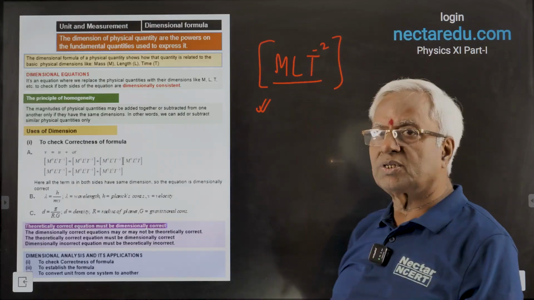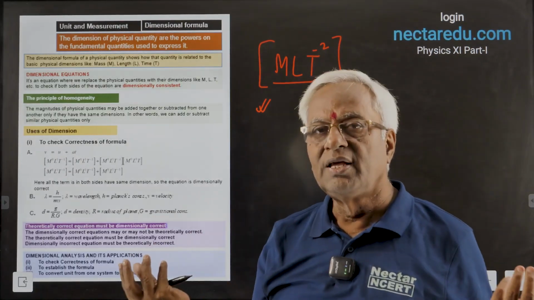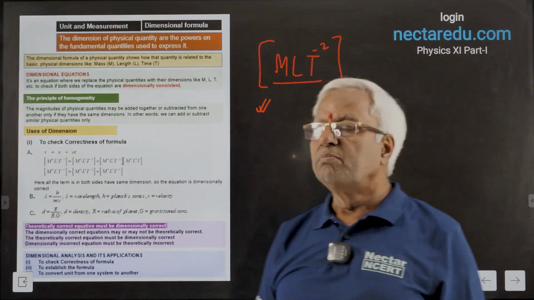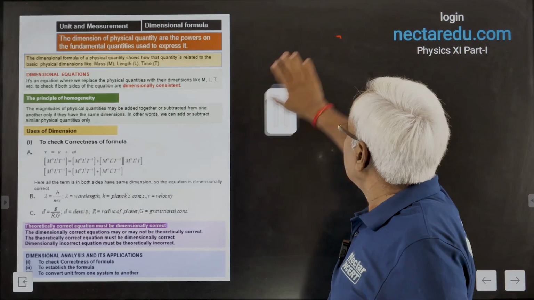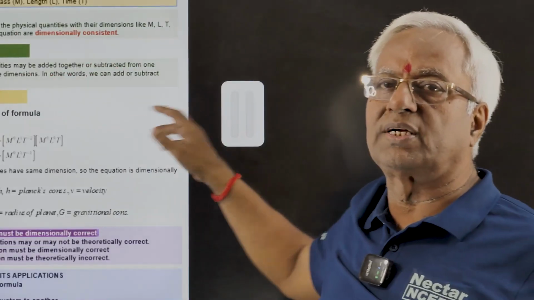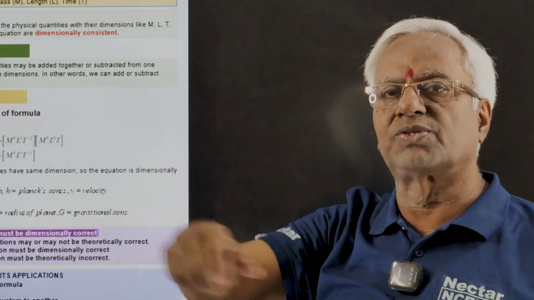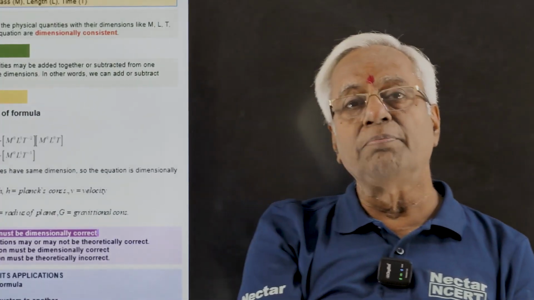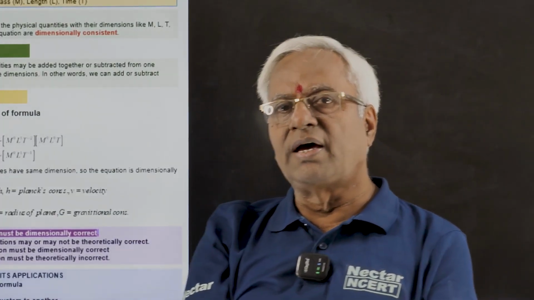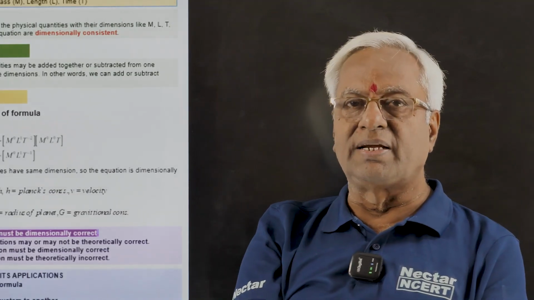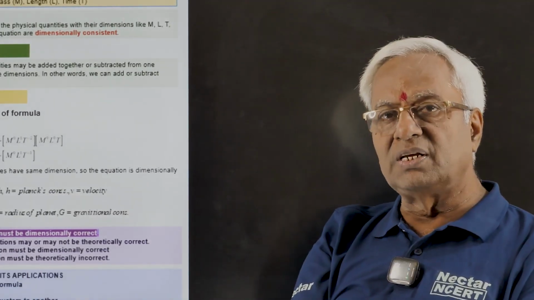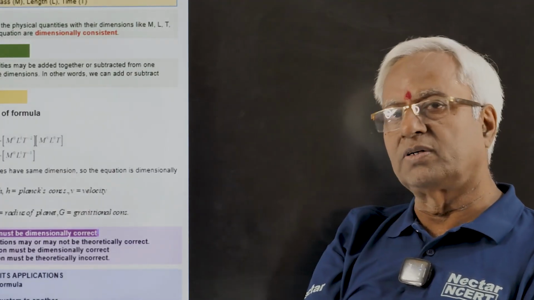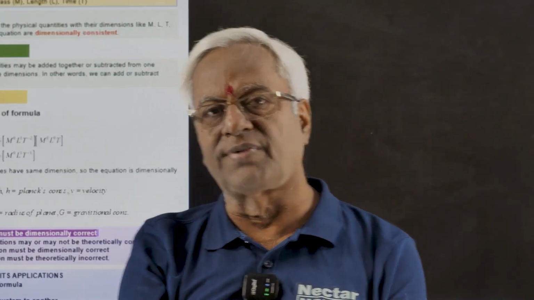Moreover, if there is an equation and you write both sides in dimensional form, it would be known as a dimensional equation. Most of the time, the dimensional equation is simply used to check the consistency of the given equation. In fact, dimension is used for some very important things. We have sorted them into three categories mainly. Before entering into the detail, we must know what the principle of homogeneity is. One very important principle, and very fundamental as well.